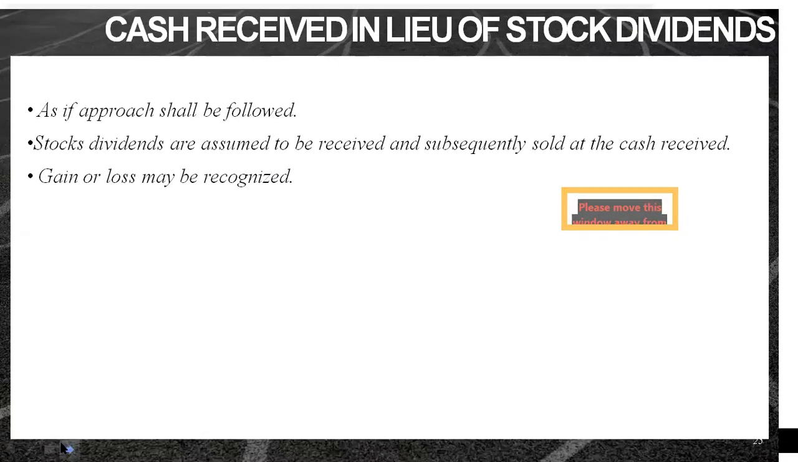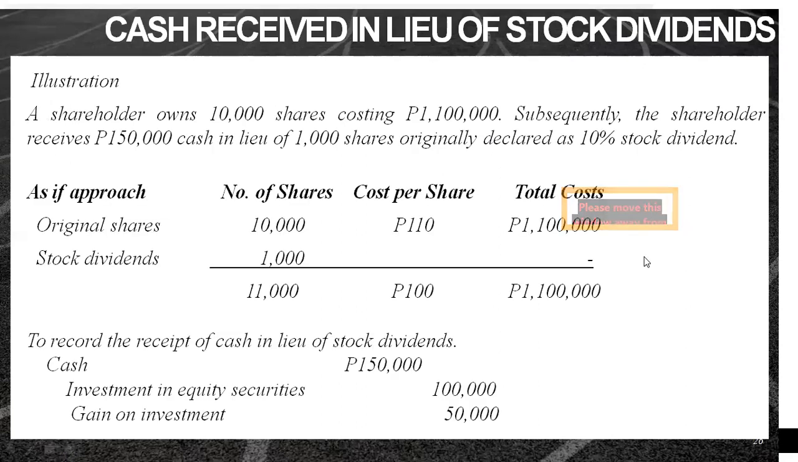So, we have here an illustration. A shareholder owns 10,000 shares costing 1.1 million. Subsequently, the shareholder receives 150,000 cash in lieu of 1,000 shares, originally declared as 10% stock dividend. So in the as-if approach, we have here a computation of the new cost per share.